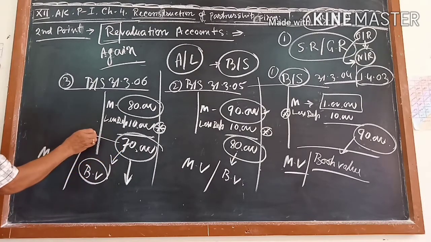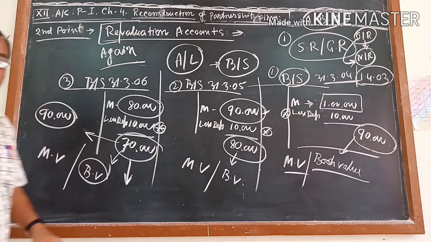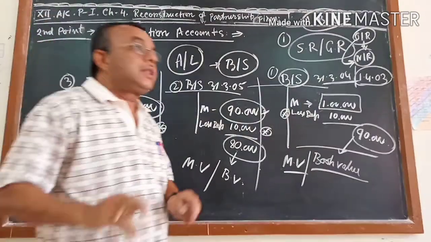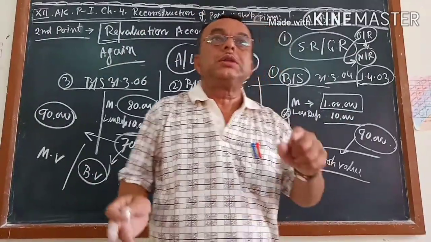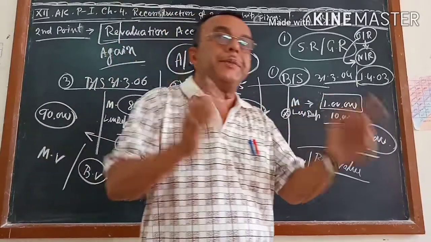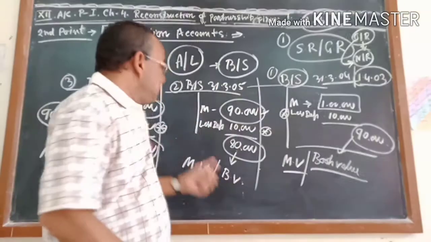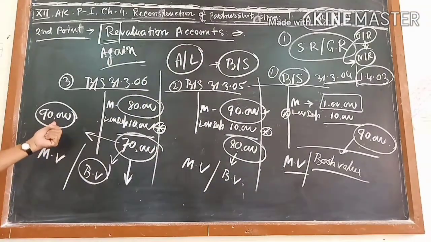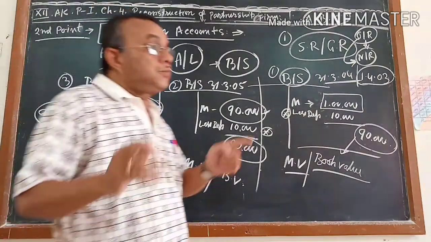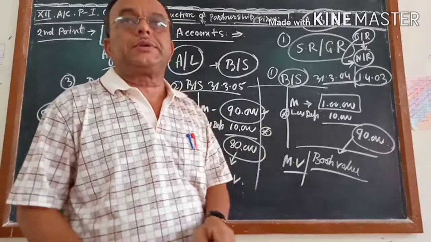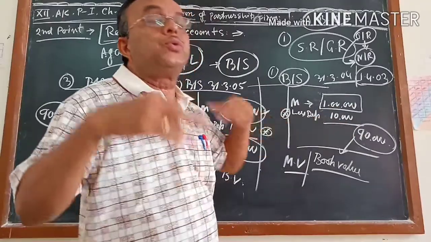and this 70,000 becomes 90,000 in the market. The 20,000 profit you get after selling this machine, who will get it? The partners will get it. This is the profit after selling the machine, or you may get a loss also, whatever it is. Suppose the 70,000 is 90,000 in the market, so the 20,000 profit you are getting, the partners will get it, and the partners will distribute this profit in which ratio?